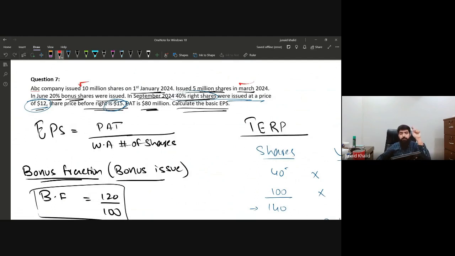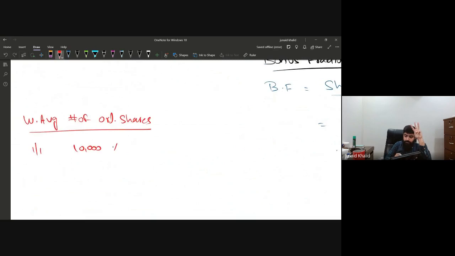which means January, February, and March, which means that is after 3 months, that is multiplied by 3 and divided by 12. Okay, let me give some space over here so that I can write it down before. So 10,000 multiplied by 3 divided by 12, and this was issued on 1st of January. Okay, now let's move on.